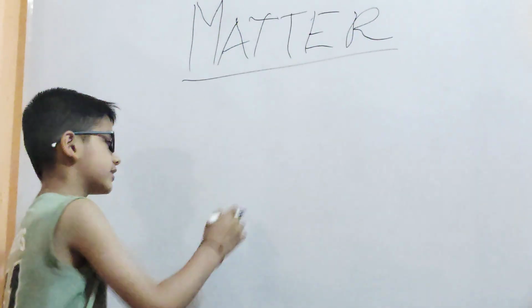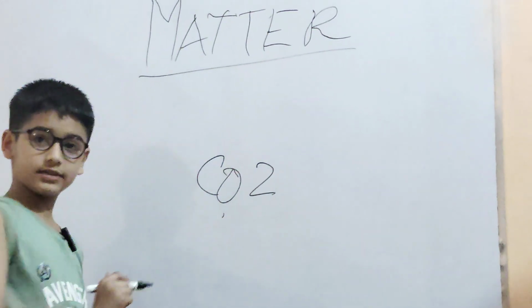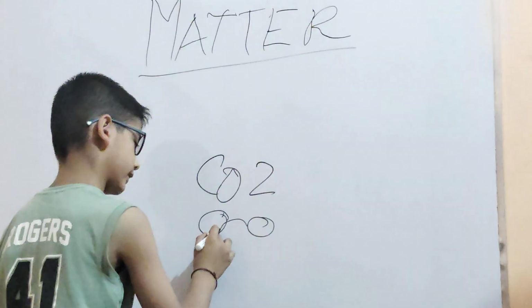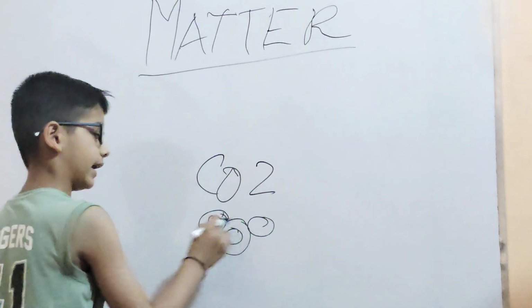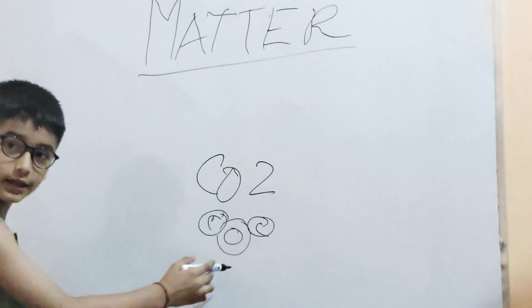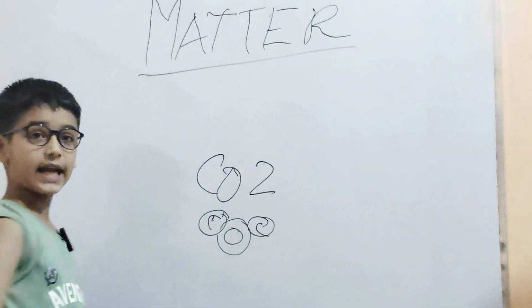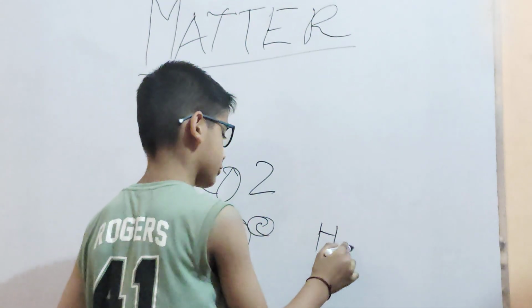Like CO2, carbon dioxide. There are three atoms in it, two of carbon, and in between one is oxygen. See, like this. These both are carbon. This is oxygen. These are three atoms, and we will combine it with HO2.